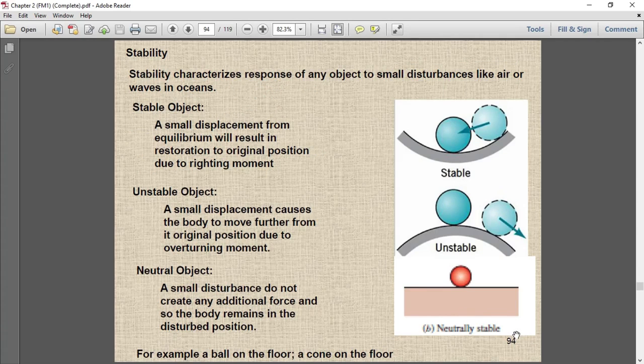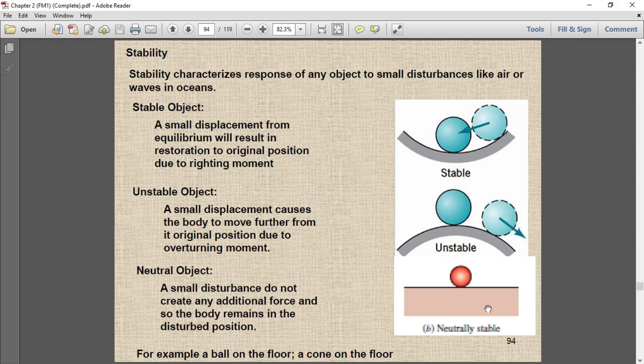Let's understand what exactly stability means. Stability characterizes the response of any object to a small disturbance, like air or waves in oceans. There are three conditions of stability: stable objects, unstable objects and neutral objects. What are stable objects?